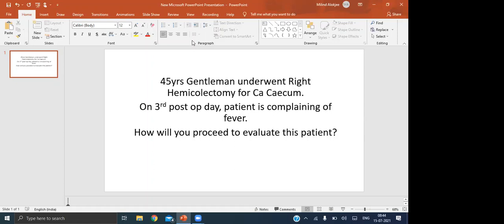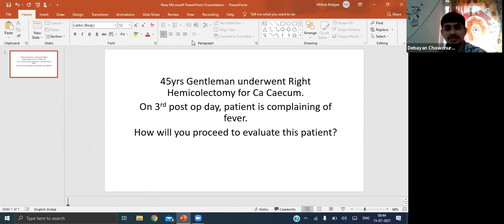So now you have examined this 45-year-old gentleman. The abdomen is okay. There is nothing which you can correlate with the fever. And on chest auscultation, you find diminished breath sounds in the lower zone, and some crepts there. Now what will you do? Now I will see the drugs that are being given to the patient.